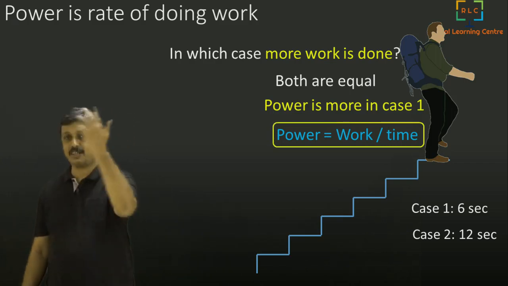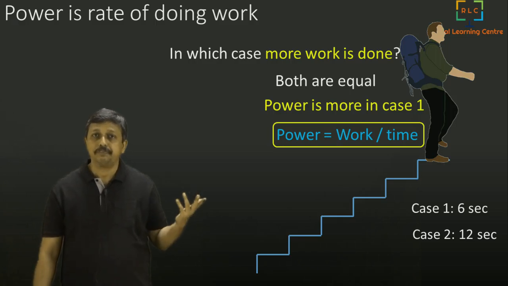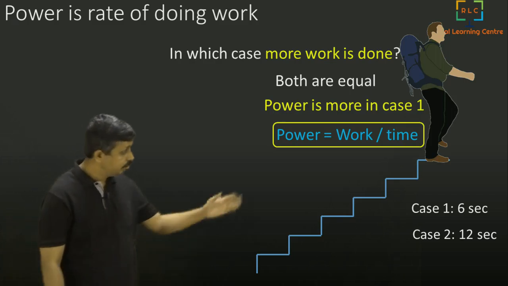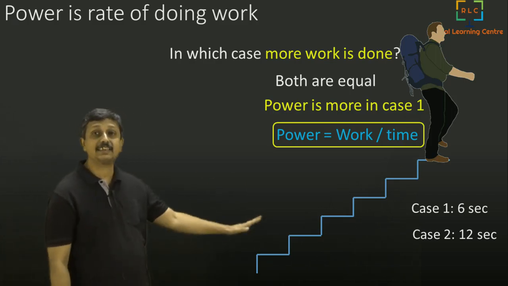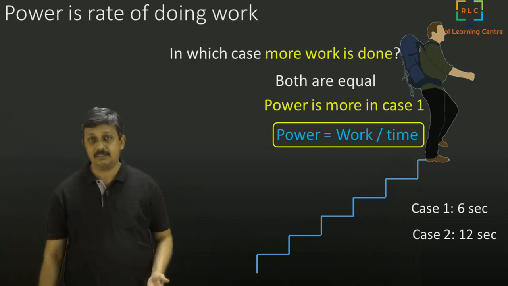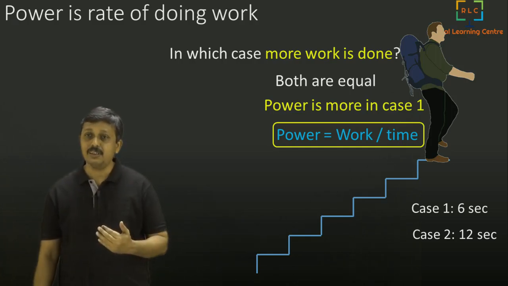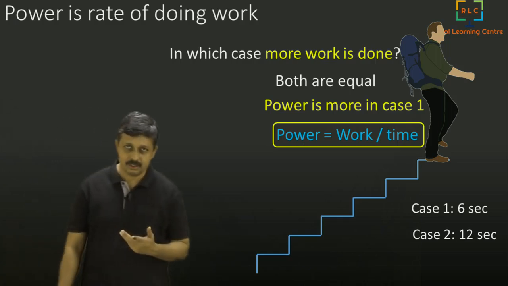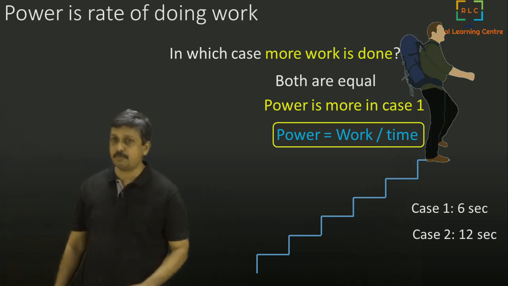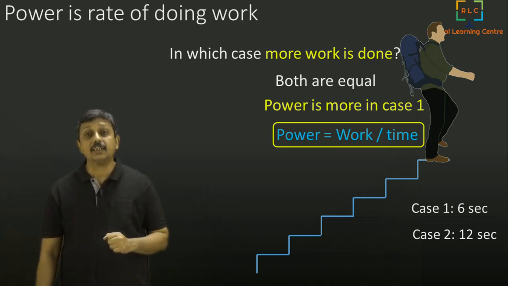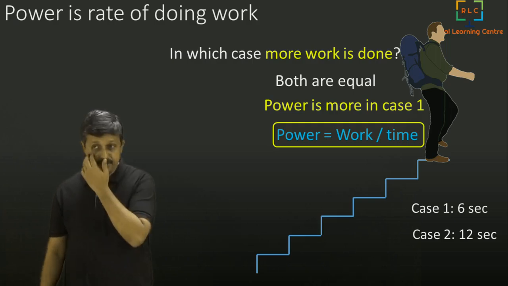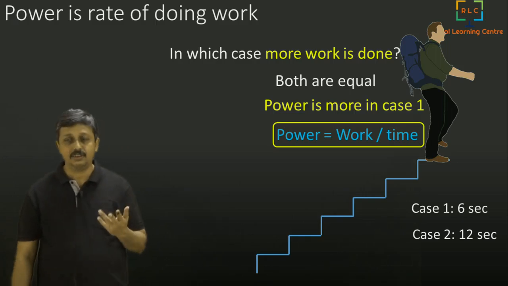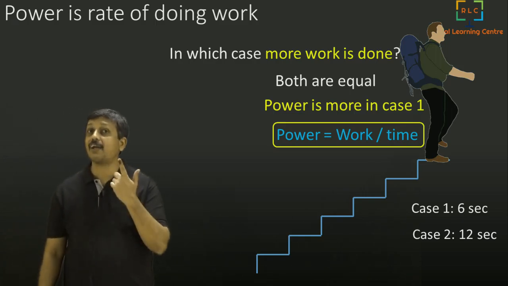Let us say he did work of about 36 joules, just for calculation purposes. So 36 joules in 6 seconds, how much power? 36 by 6 is 6. So 6 watts. Watt is the unit of power. I have not written it down here. And in the second case, 36 divided by 12 is 3 watts, less power. So when you go faster, you need more power. That is the difference.